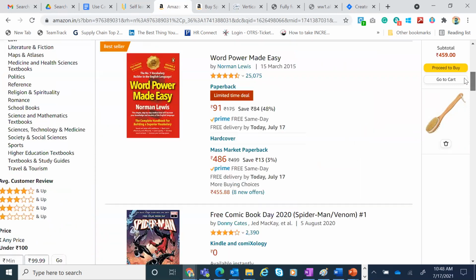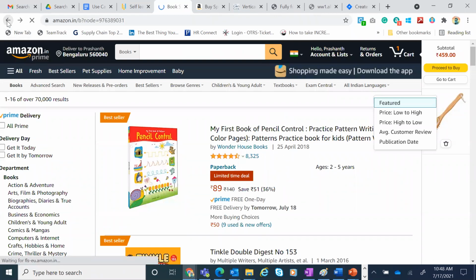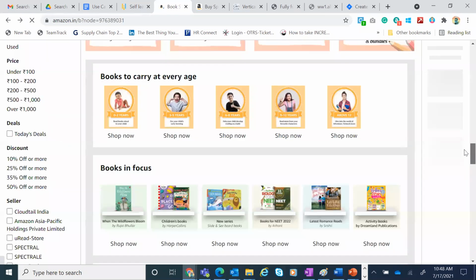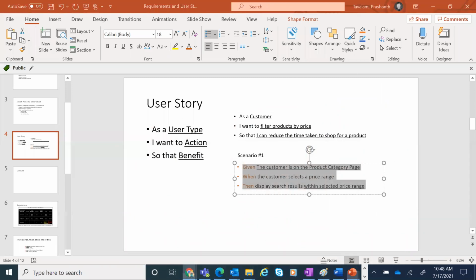Now, if you remember, let's go back. You see the number of rows that are existing: 1, 2, 3, 4, and 5. So there are 5 rows or 5 options, 5 price range options that are shown from which I can select. Okay, so I have to indicate that. That is another corner case.